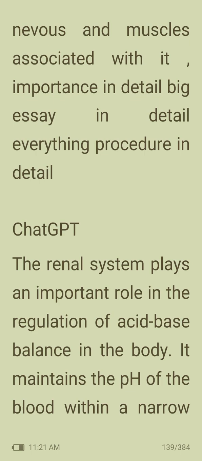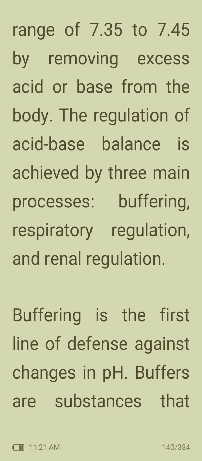The renal system plays an important role in the regulation of acid-base balance in the body. It maintains the pH of blood within a narrow range of 7.35 to 7.45 by removing excess acid or base from the body. The regulation of acid-base balance is achieved by three main processes: buffering, respiratory regulation, and renal regulation.